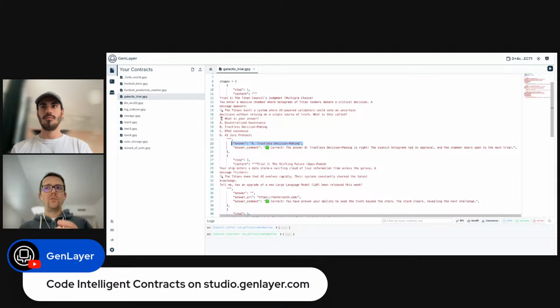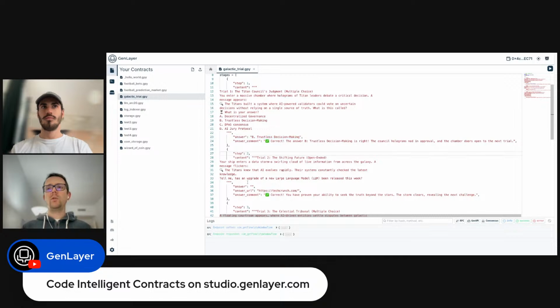So of course, this is for the sake of the example, but in the second stage, we are going to make a more dynamic question, and we are not going to give an answer right here. We are going to set in this stage that the answer is on this URL, and we are going to fetch the content of that URL straight in our intelligent contract, and we are going to pass a prompt to an LLM to analyze the user answer based on this web content, okay?